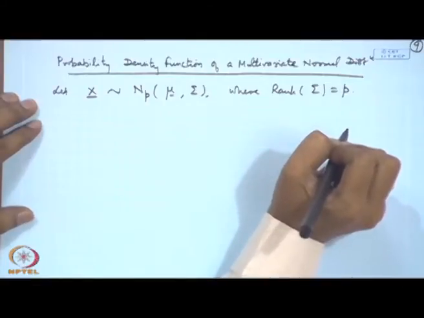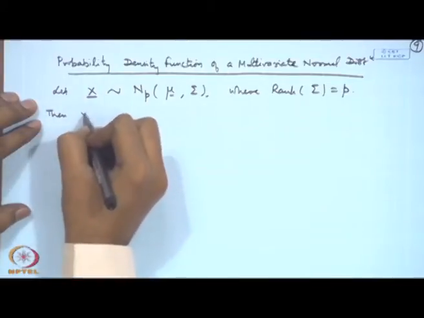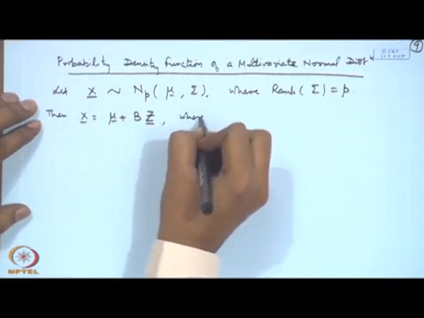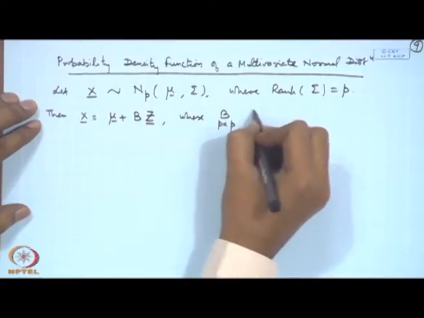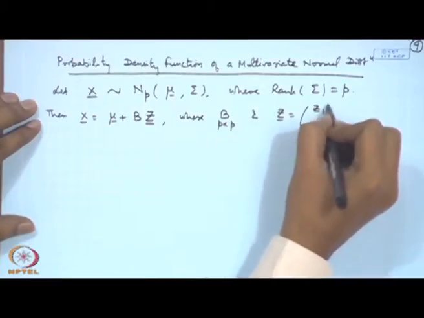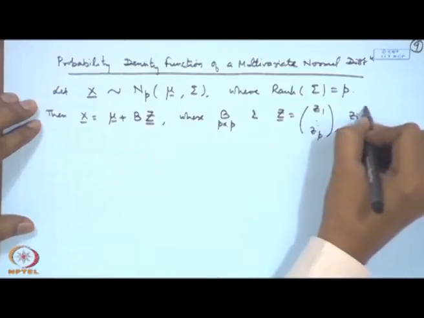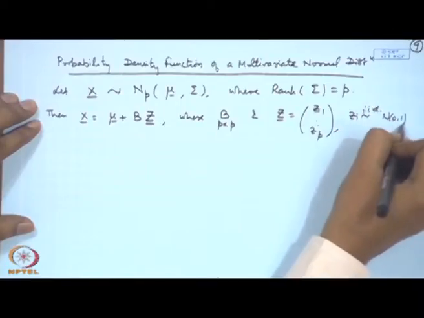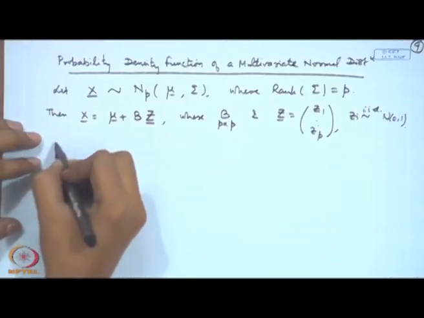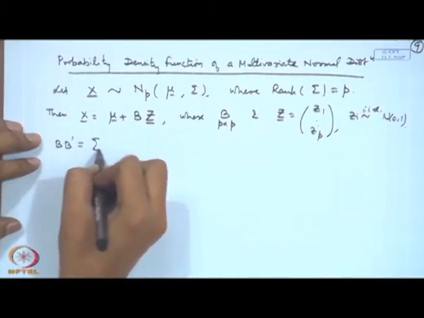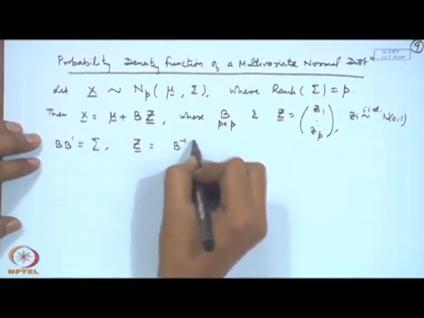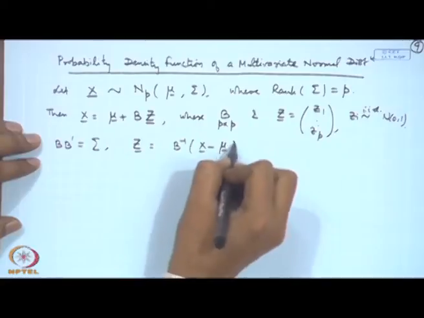If rank of sigma is equal to p, then we can write x is equal to mu plus B z, where B is p by p and z is a vector of independent, IID normal(0, 1). So, if that is happening, and also B B prime is equal to sigma, then z is equal to B inverse (x minus mu).